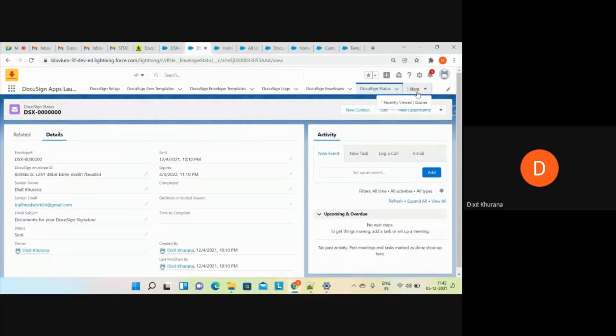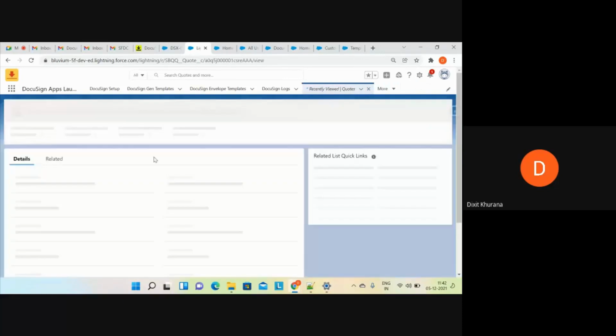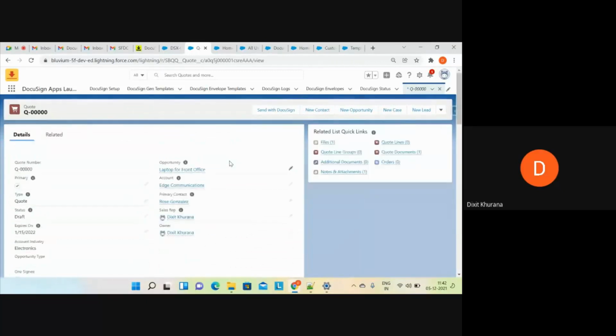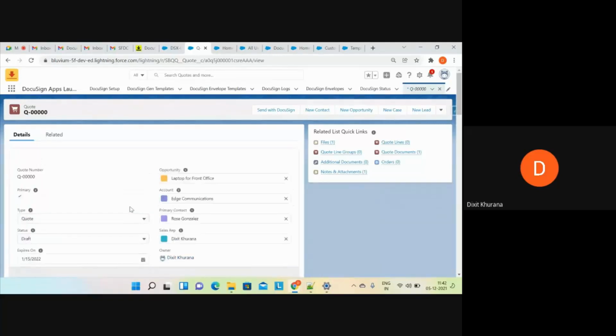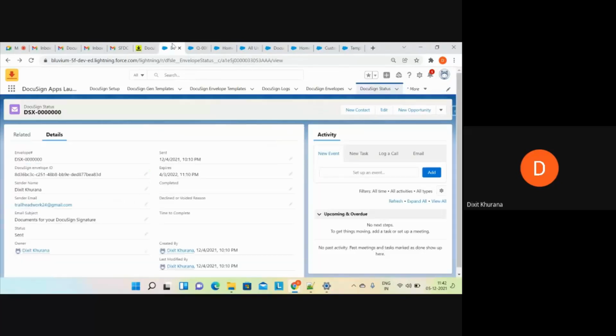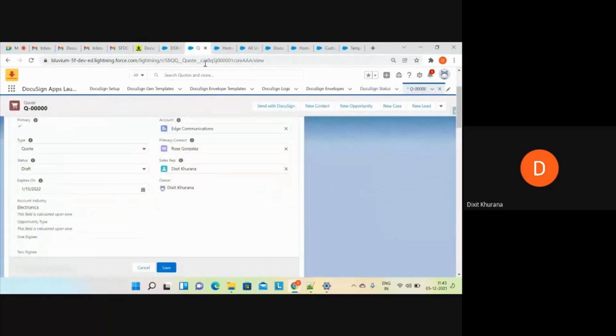Let me go to this code. Now, if you see, there must be one field on this code. This is the status. Now, this status is draft. If you want this to be updated as presented or anything based upon the DocuSign action taken by the user, once you send the document for signature, you want this status to be presented. What you can do is write the automation on this DocuSign status object and you can update anything on this code record.